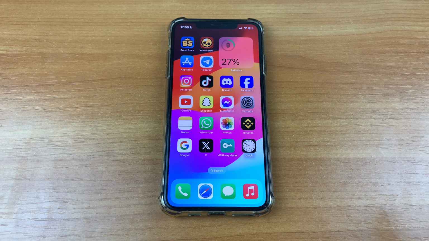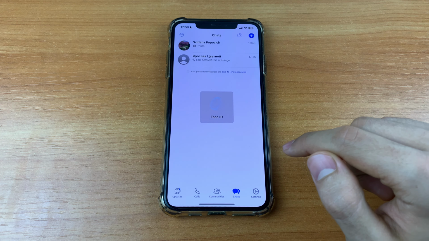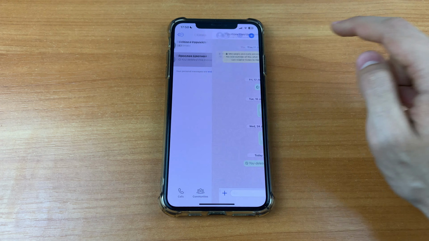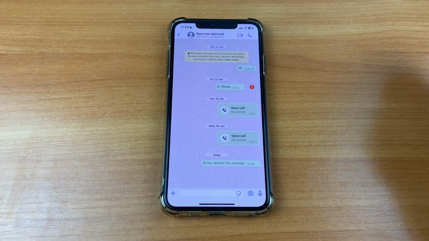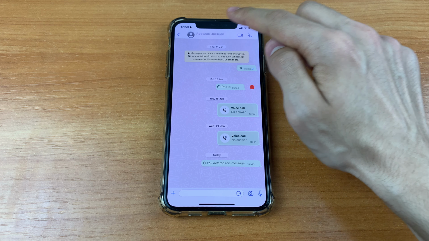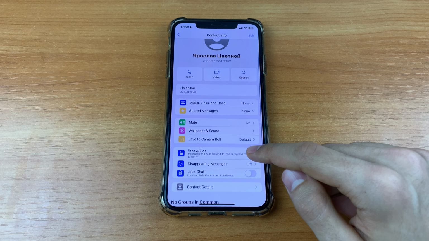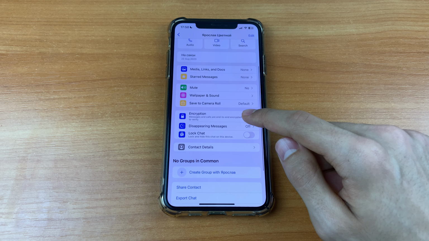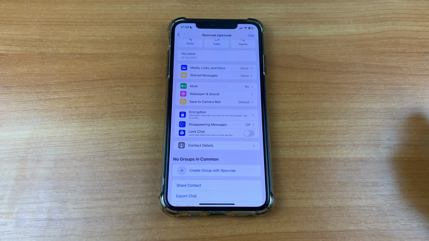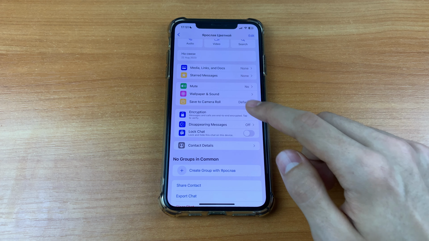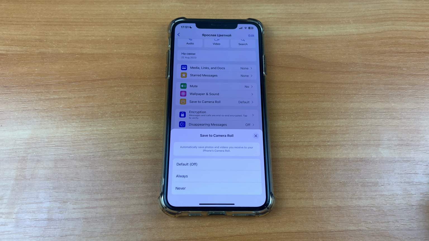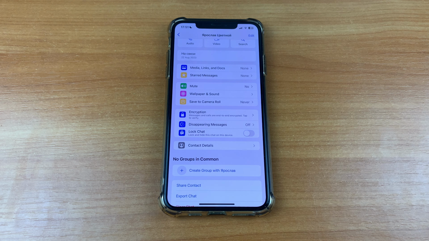So first we need to go to WhatsApp. After that go to any conversation and here click on name of our chat. Here we need to scroll down and click save to camera roll and click never.